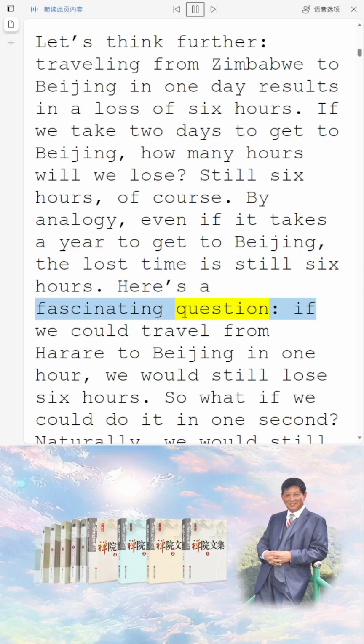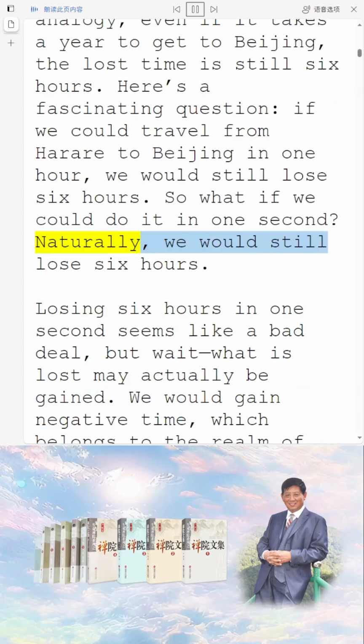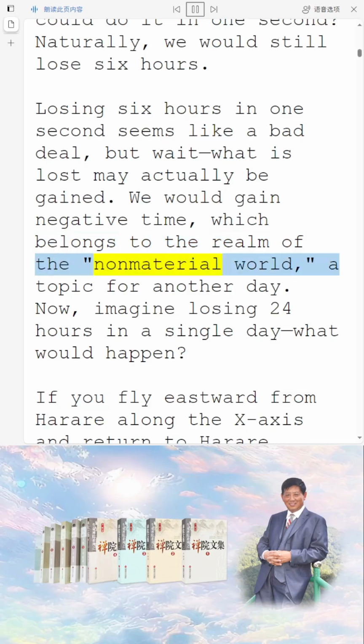Here's a fascinating question. If we could travel from Harare to Beijing in 1 hour, we would still lose 6 hours. So what if we could do it in 1 second? Naturally, we would still lose 6 hours. Losing 6 hours in 1 second seems like a bad deal. But wait, what is lost may actually be gained. We would gain negative time, which belongs to the realm of the non-material world, a topic for another day.